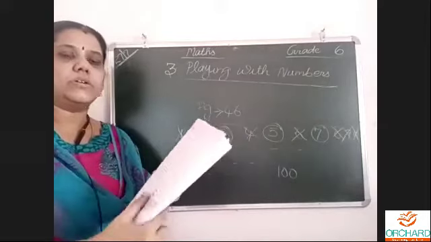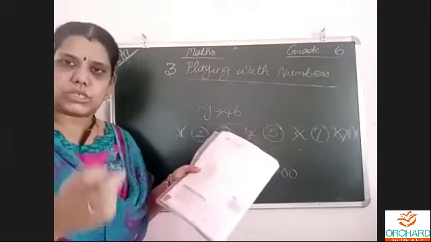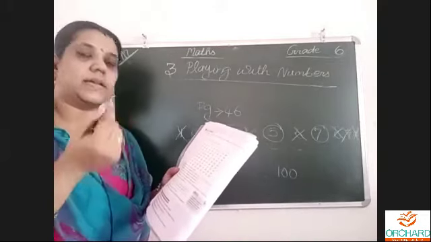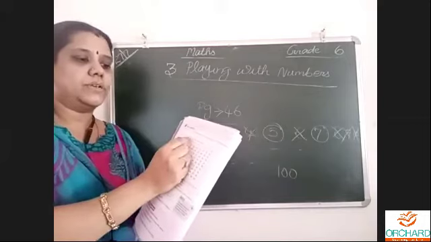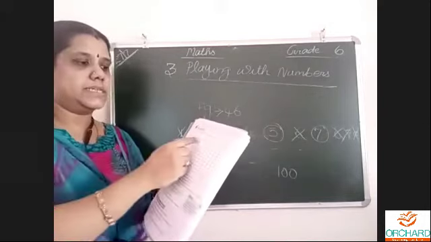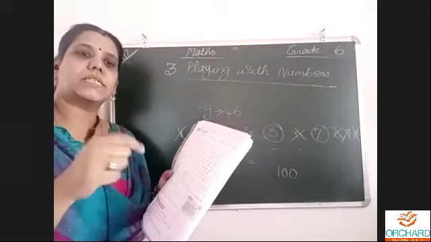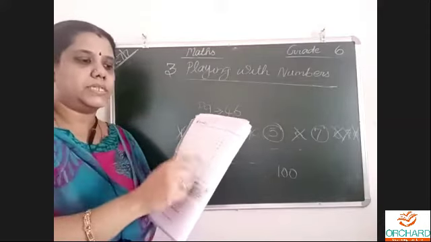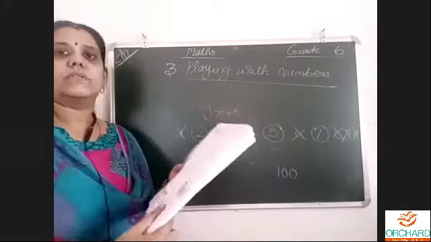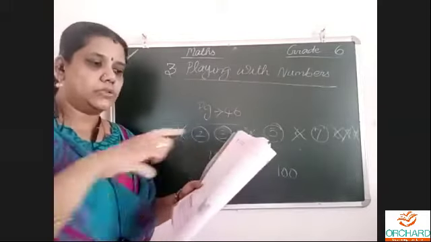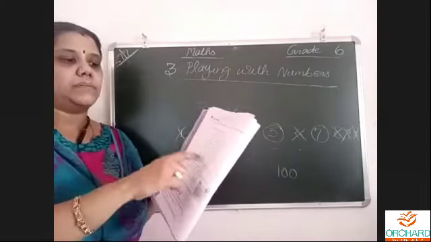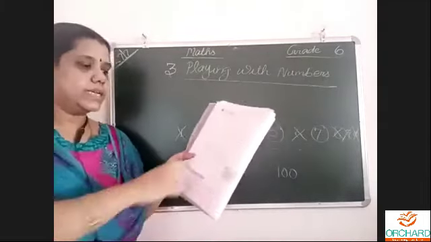What you have to do is take your A4 sheet. You can use a sketch pen or color pencil to round off the prime numbers. Round off the primes and strike off the numbers which are composite. See this activity in the textbook, learn it and do the same thing, a 1 to 100 column on an A4 sheet, and find out the prime and composite numbers. And list the prime numbers.